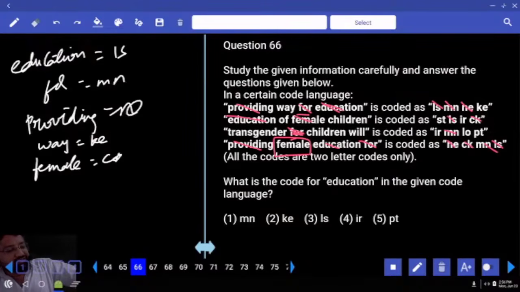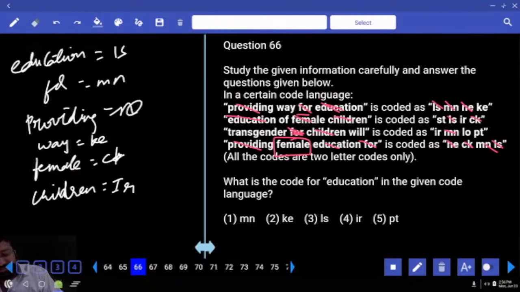What do you have along with that? Of and children. Do you see of anywhere else? No, but I see children. So this is children. Children is equal to IR. This is CK, and then of. So of is equal to S. What am I left out with? Transgender and will.